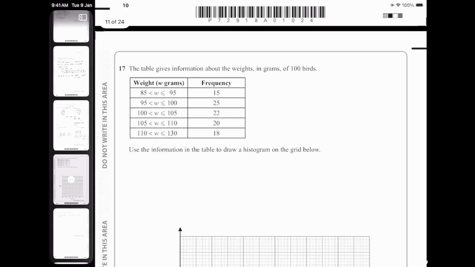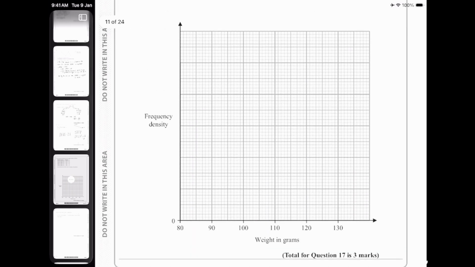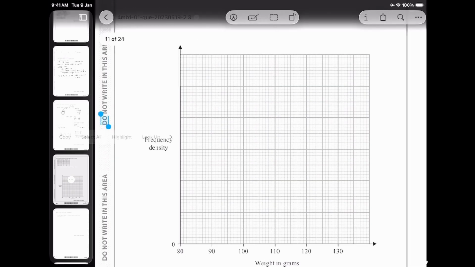Alright, calculations are very simple. Alright, they have given you the frequency density. Let me turn on this.